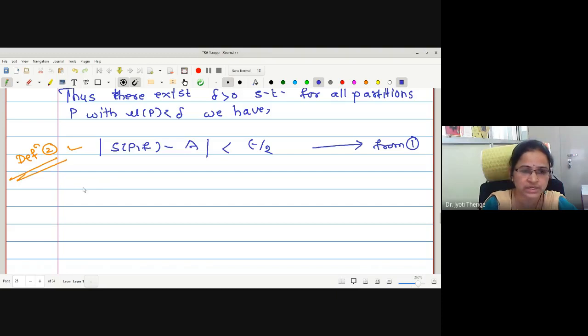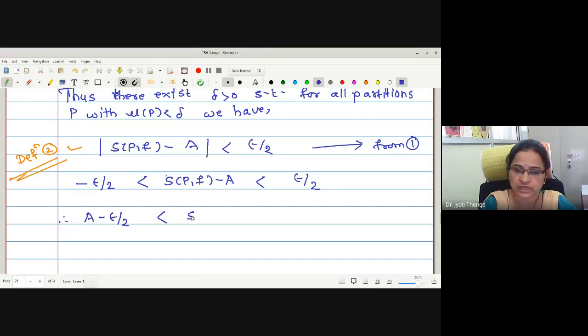It tells me minus epsilon by 2 less than SPF minus A less than epsilon by 2. Let me add A throughout, which gives us A minus epsilon by 2 strictly less than SPF strictly less than A plus epsilon by 2. Let me call it statement number 2.